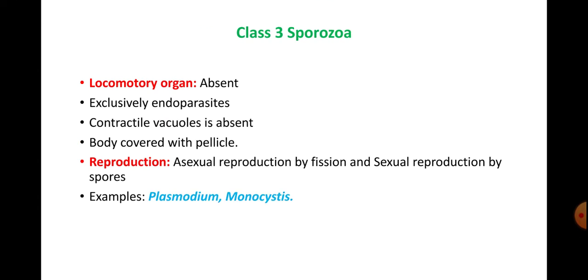Body is covered with pellicle here. Asexual reproduction takes place by fission and sexual reproduction by spores. There are spores, and these spores will help in the process of sexual reproduction. Example for Sporozoa: Plasmodium and Monocystis.